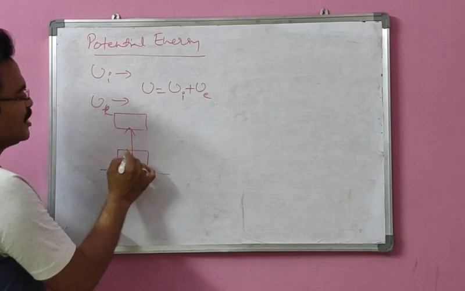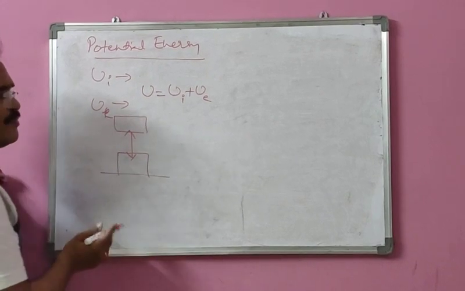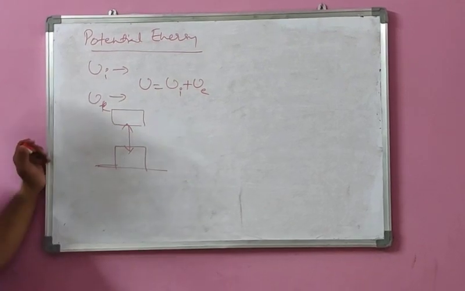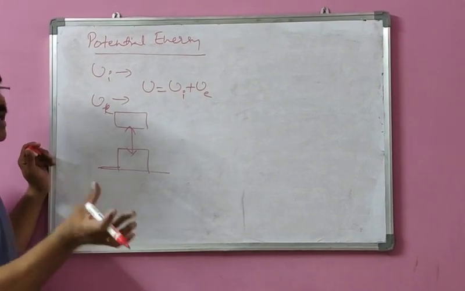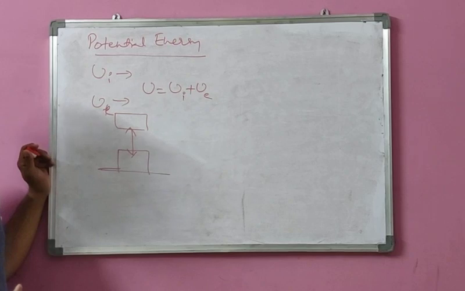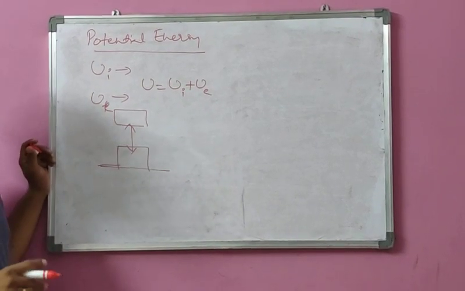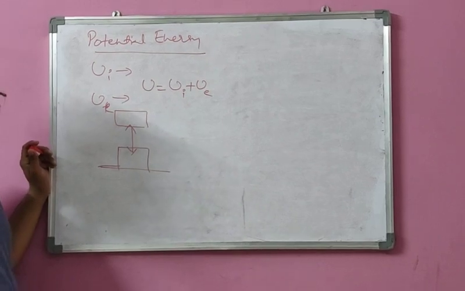So what we'll do here, in doing so, work is done. When work is done, the attraction between the earth and this block has been changed. So here the interaction is changed. Because of that, the body gains certain energy, which is called external potential energy.